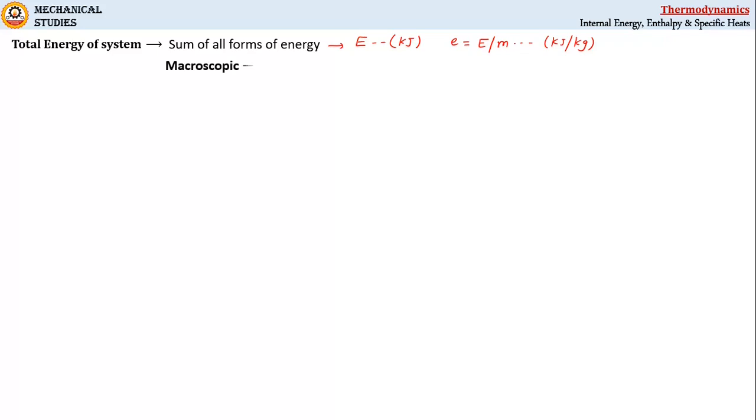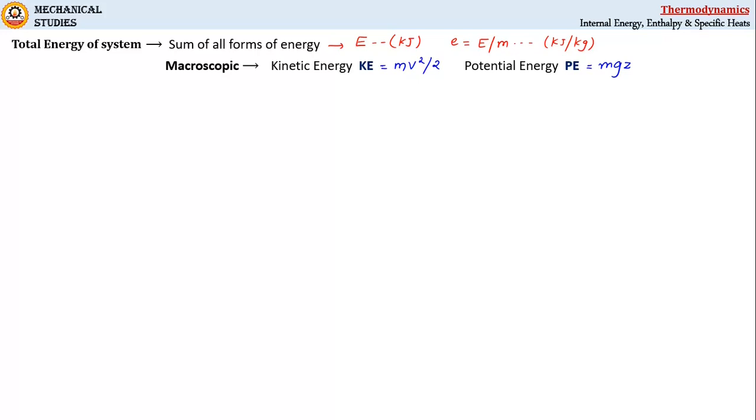Now see, these various forms of energy can be categorized into two groups. First one is macroscopic forms of energies, which includes kinetic and potential energies. The expression for kinetic energy is 1/2 mv square, or simply mv square by 2, and for potential energy it is mgz, where m is the mass, v is the velocity, g is the gravitational acceleration, and z is elevation from datum.